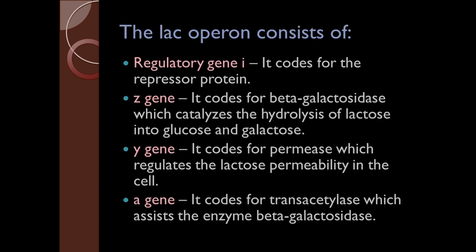The lac operon consists of regulatory gene I. This regulatory gene I codes for the repressor protein. Next is the Z gene. Z gene codes for beta galactosidase, which catalyzes the hydrolysis of lactose into glucose and galactose. Next is the Y gene. Y gene codes for permease, which regulates the lactose permeability in the cell. Next is the A gene. A gene codes for trans-acetylase, which assists the enzyme beta galactosidase.